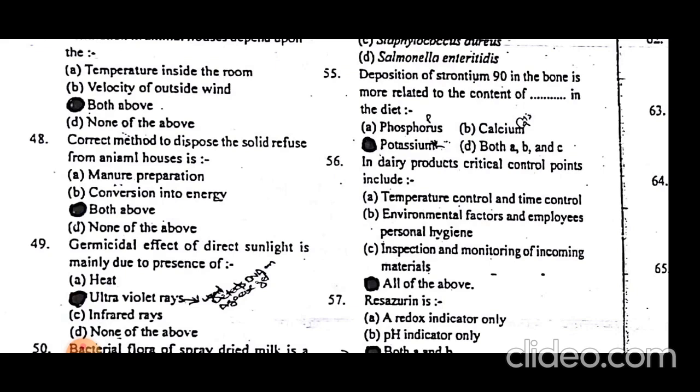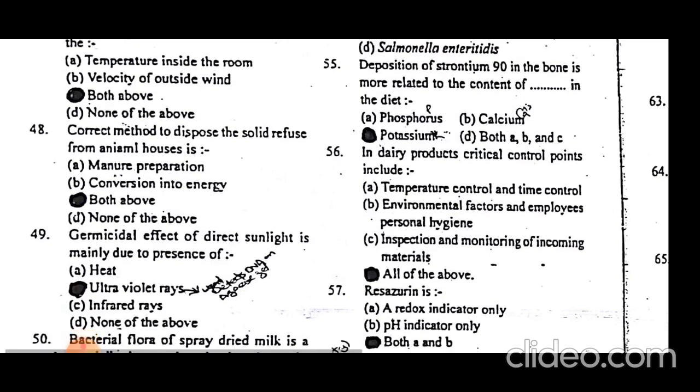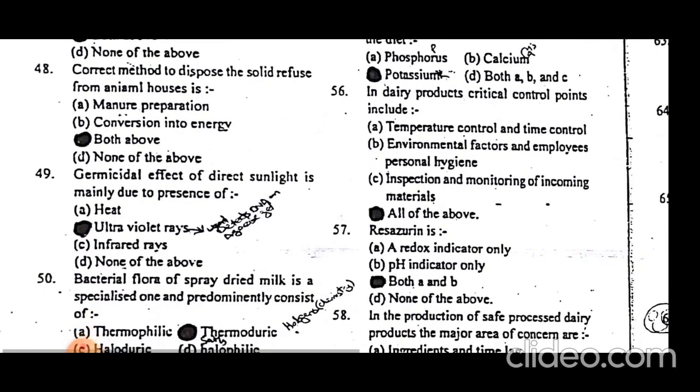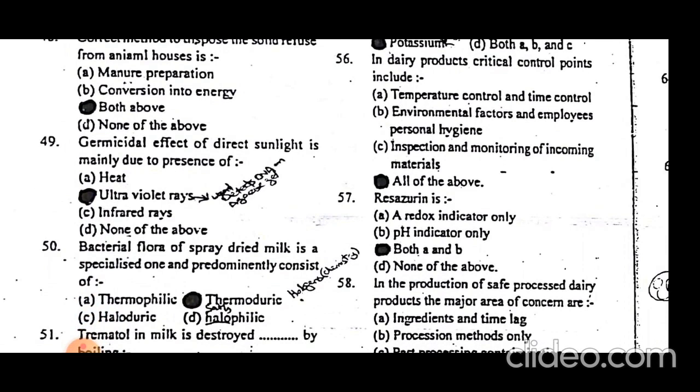in bone. In dairy products, the critical control points include all of these: temperature control and time, environment, employee personal hygiene, and inspection and monitoring of incoming materials. All these are involved in the critical control point evaluation of dairy products.